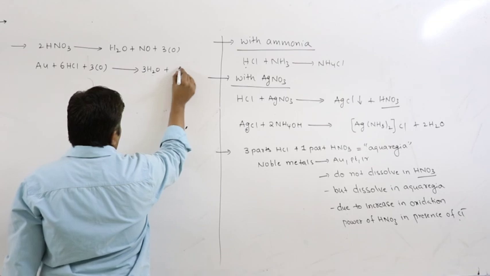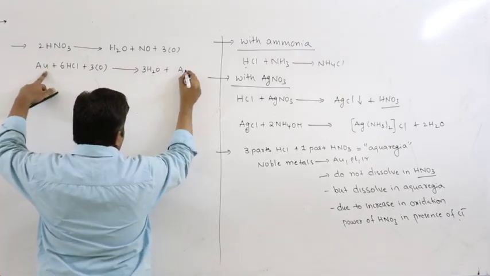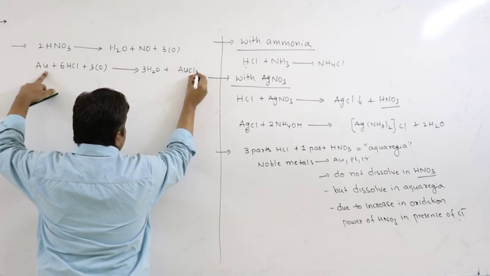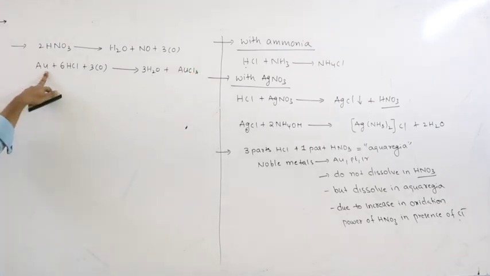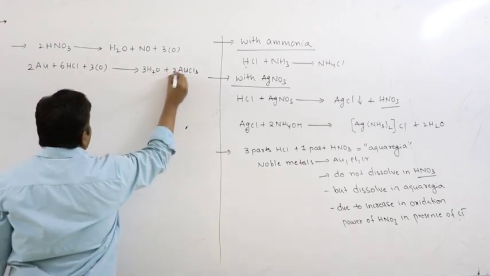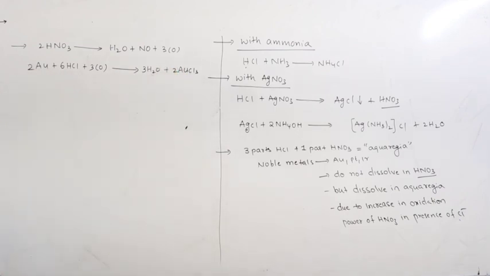Gold shows a maximum oxidation state of plus 3, therefore AuCl3, auric chloride. Au plus 3 can combine with a maximum of 3 chlorines. So we have 6, therefore I have to write 2 here. So this is the balanced equation.